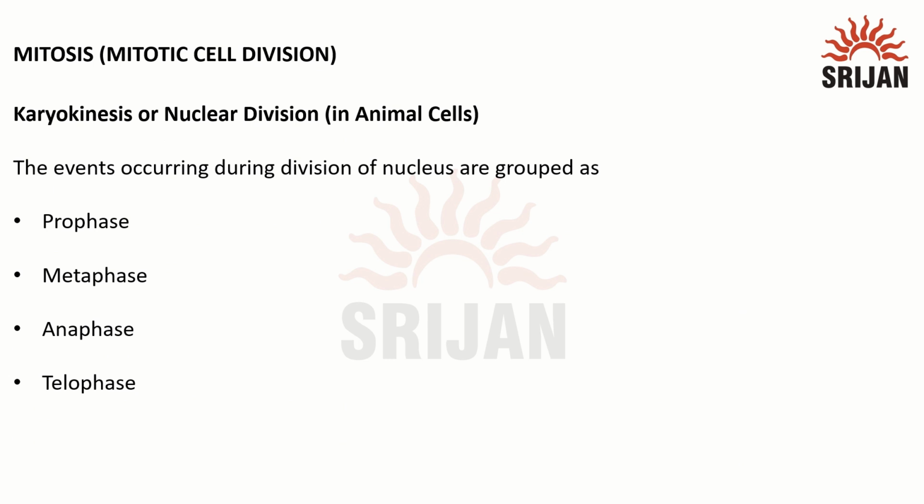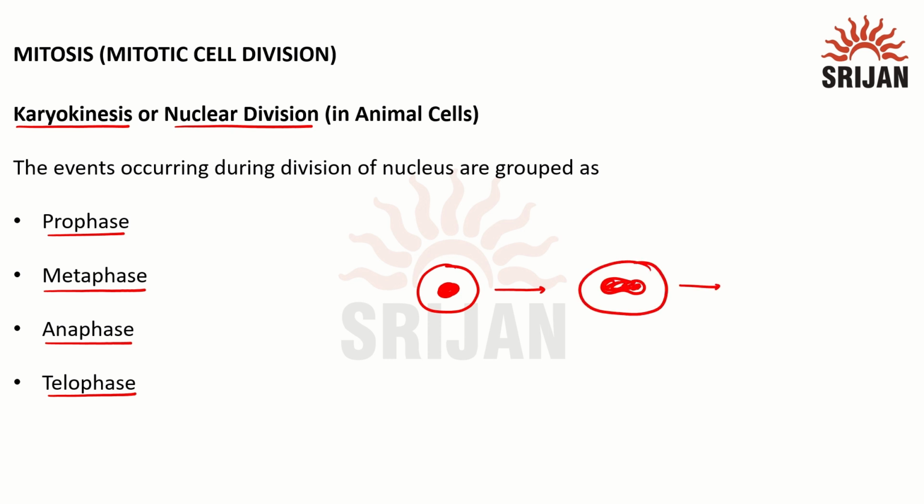Now, mitosis can be divided into two phases or two sections. The first phase is karyokinesis, also known as nuclear division. Karyokinesis again has subparts, that is prophase, metaphase, anaphase and telophase. Each step has its own importance. Here the main aim is to make one nucleus of a cell produce two nuclei, so the nucleus has to divide step by step. At the end, a cell should have two nuclei.